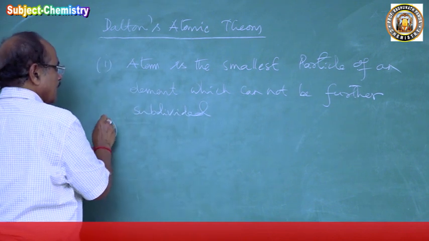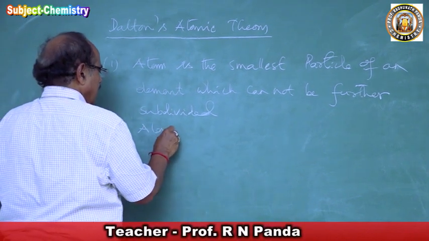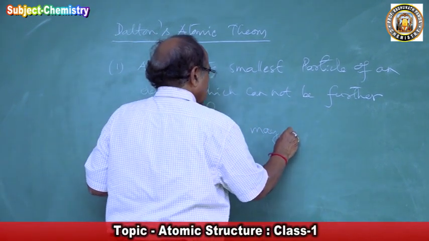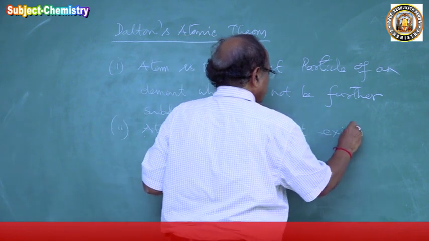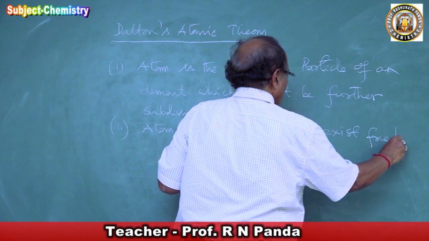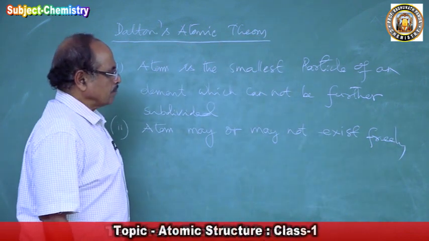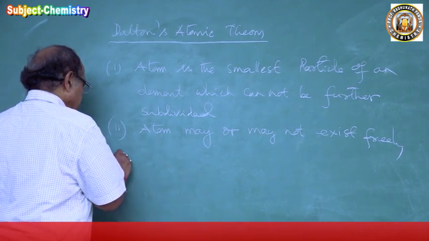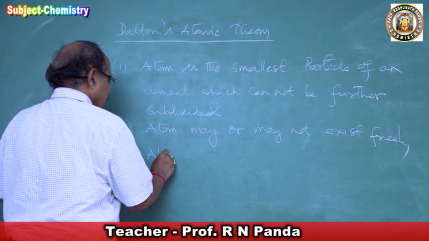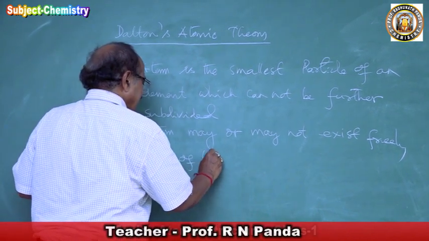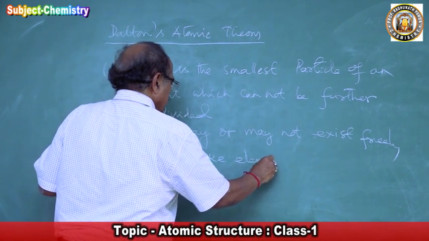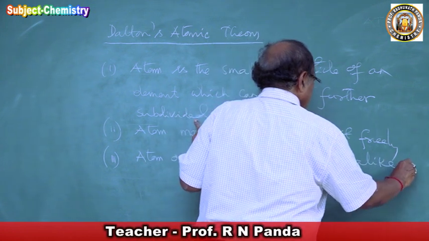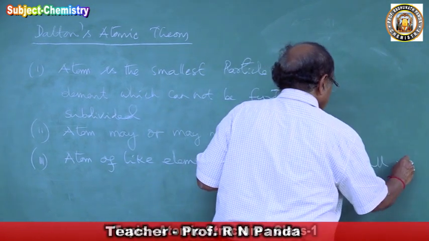Then second, he says atom may or may not exist freely. We may isolate an atom, or we may not be able to isolate an atom. Then third, atoms of like elements are alike in all respects.